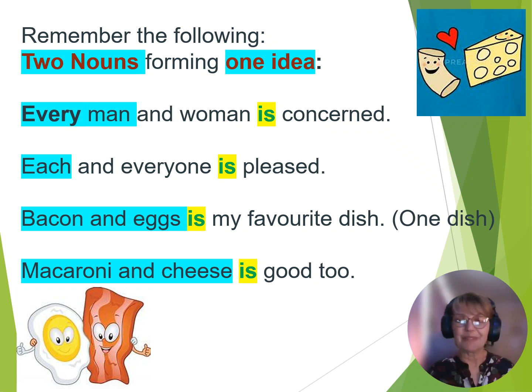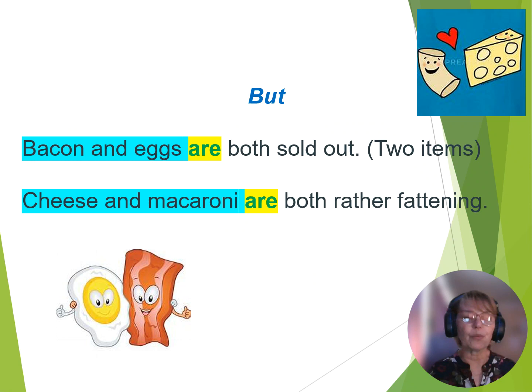And here we have something that might catch you out later. Bacon and eggs is my favorite dish. Why? Because the dish or the favorite dish indicates it's only one idea. Macaroni and cheese is good too. One idea, that means that we use the singular form.